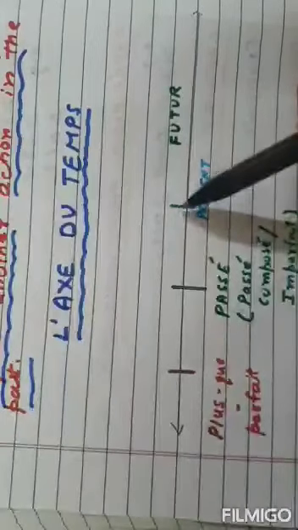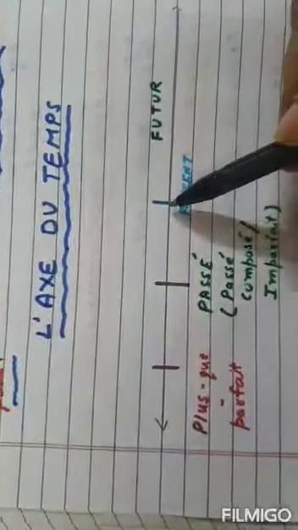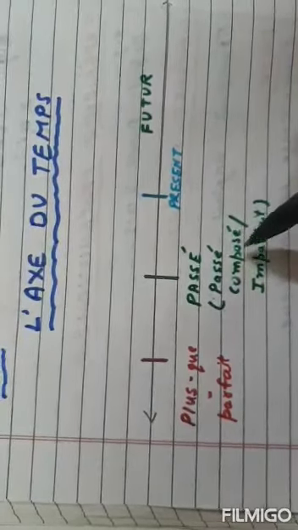Let us understand it more with the help of this time axis. Can you see this time axis? Here you can see that we are in the present. After the present, this is the future. It includes the future simple, futur antérieur, all the tenses here. Now let us come to the past. Here this is an action in the past. It could be any past tense, passé composé or imparfait. We have done both these tenses. But before this action, some other action has taken place in the past.